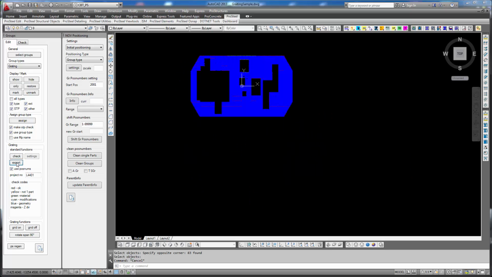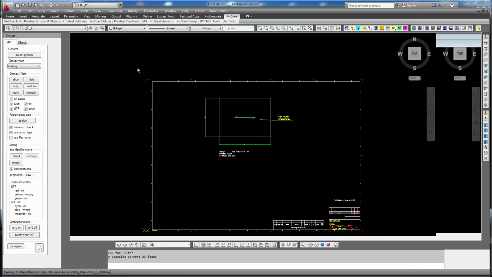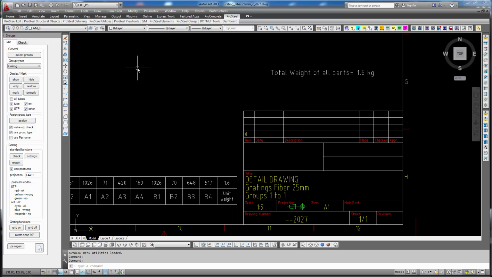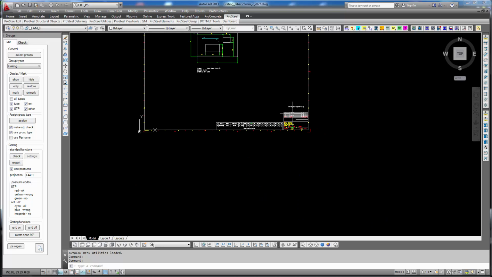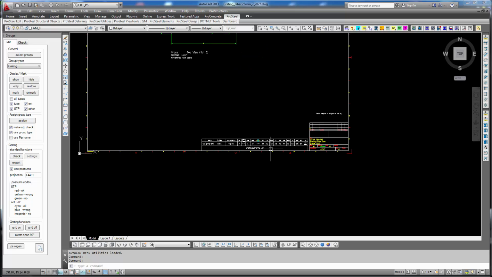And if we make the export now, we grab the data, it says grating group position numbers are correct, we can continue, and the tool is opening the system drawing templates, loading the data and exporting the data to the system drawings.